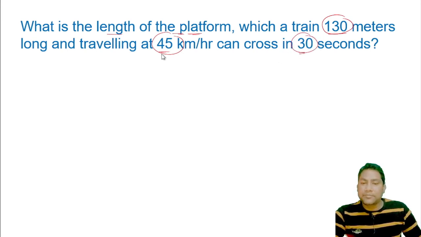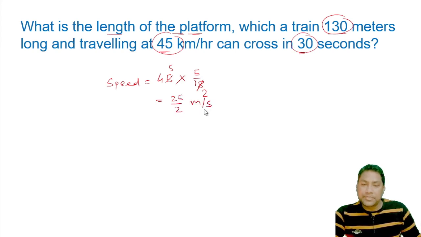Now we have to convert first the kilometer per hour to meter per second. Here the speed that is given is 45 km per hour. Now we'll convert the kilometer per hour to meter per second, means we are going to a lesser unit, so we'll multiply it by 5 by 18. Now we'll solve. 9 2s are 18, 9 5s are 45, so 5 5s are 25 by 2. Now it is in meter per second.